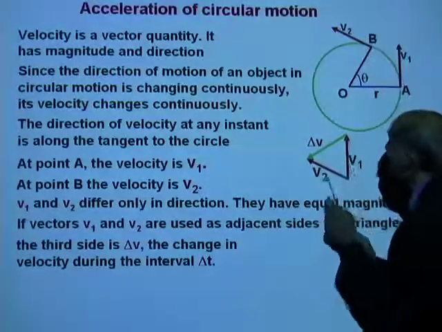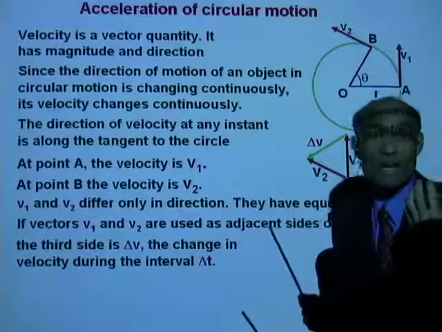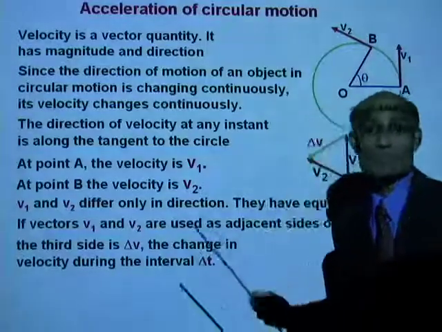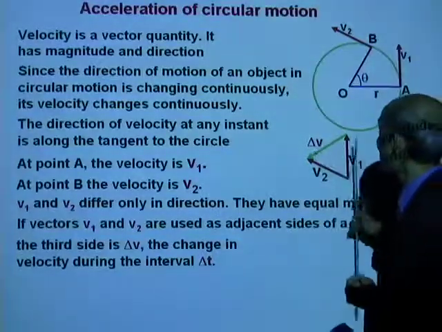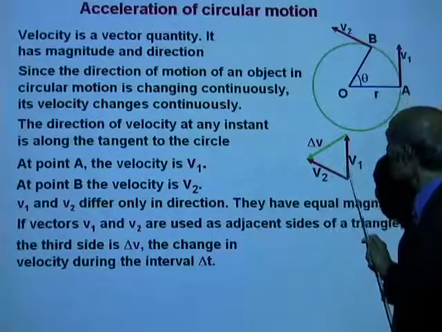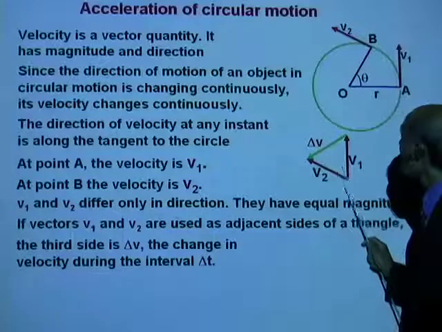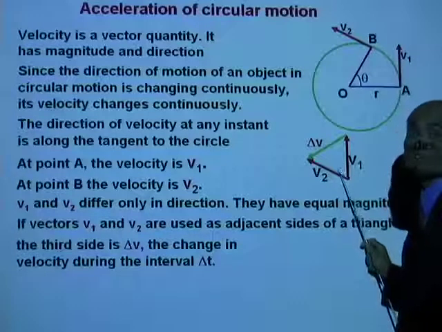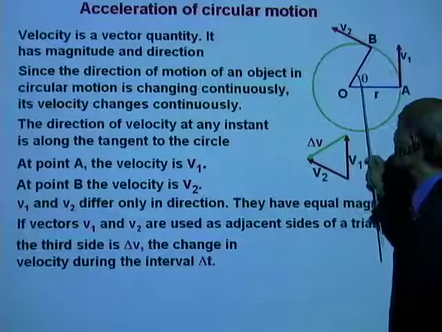These V1 and V2 both have the same length because their magnitudes are the same, but they have different directions. Now, what will be the angle between them? What is the angle between V1 and V2? That will be the same angle theta.